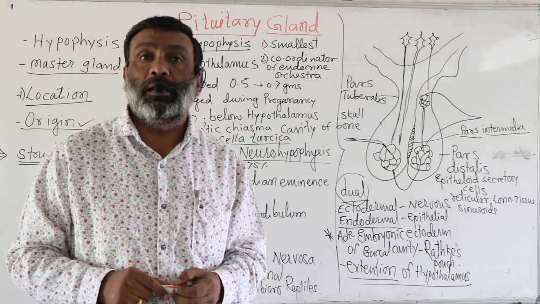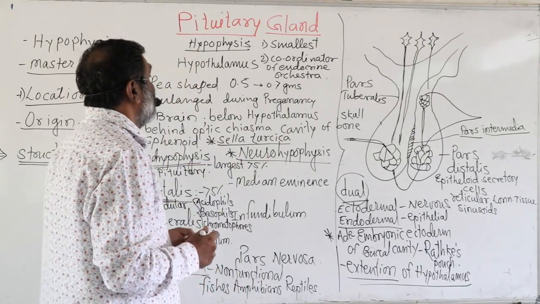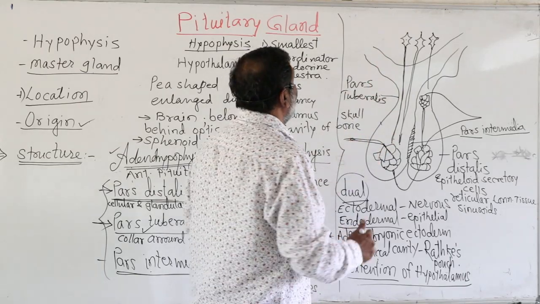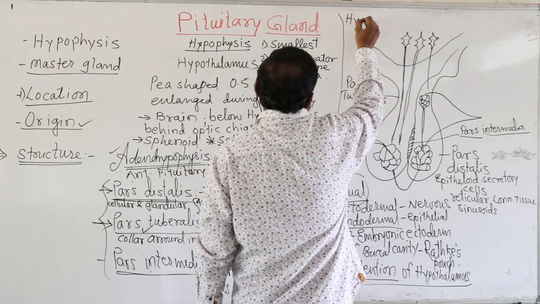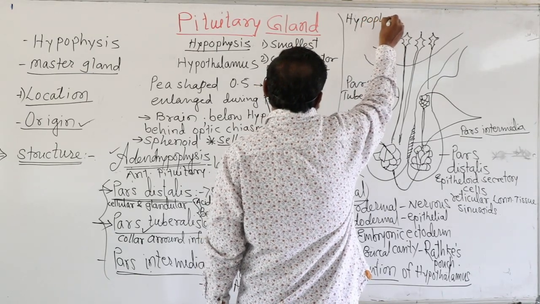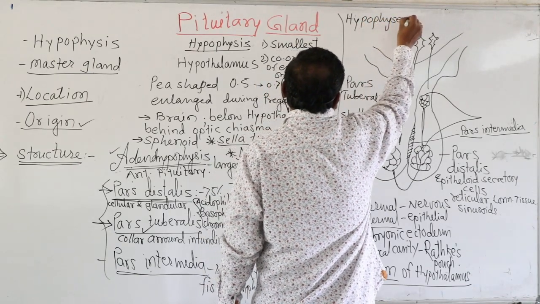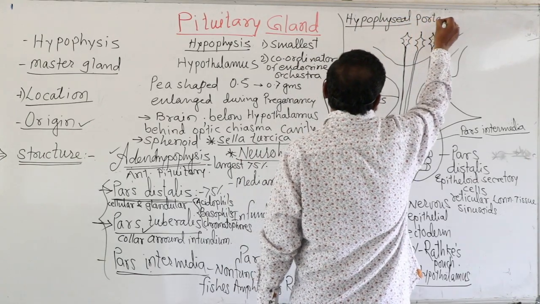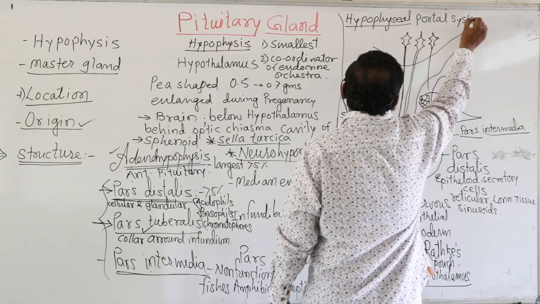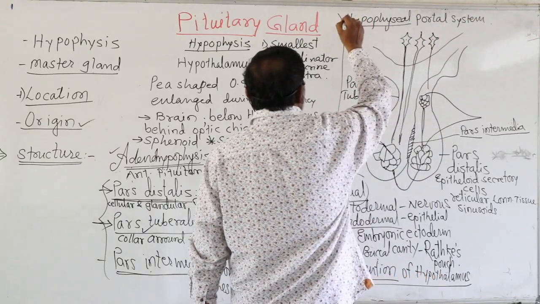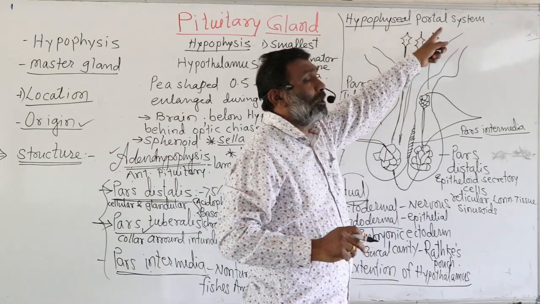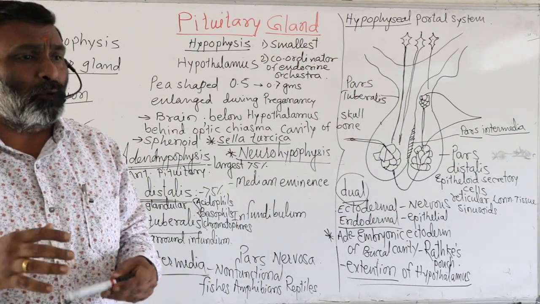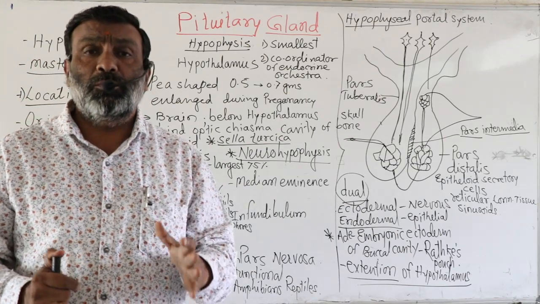Hypophyseal portal system. In some books it is given as hypothalamo-hypophyseal portal system. We have studied in the topic of circulation what a portal system means. A portal system is the system which starts from capillaries and ends in capillaries, joining two organs other than the heart. So this is called a portal system.